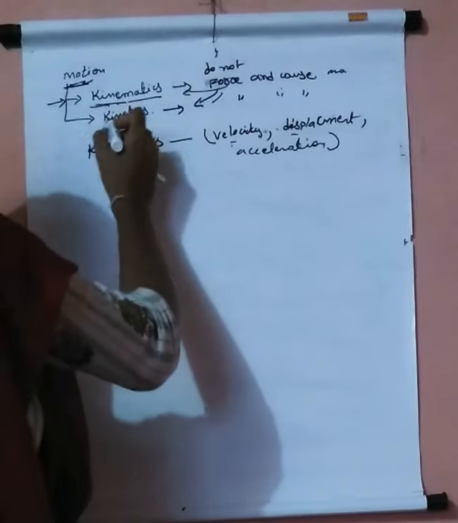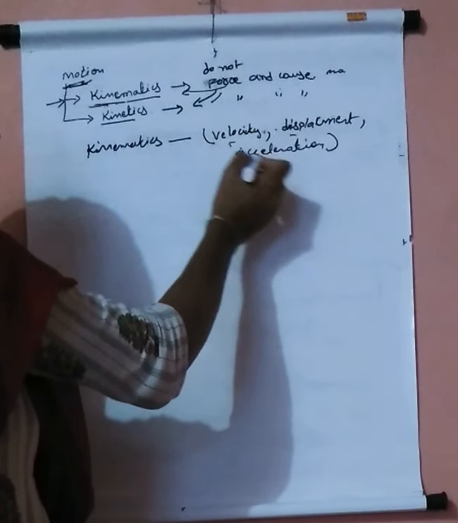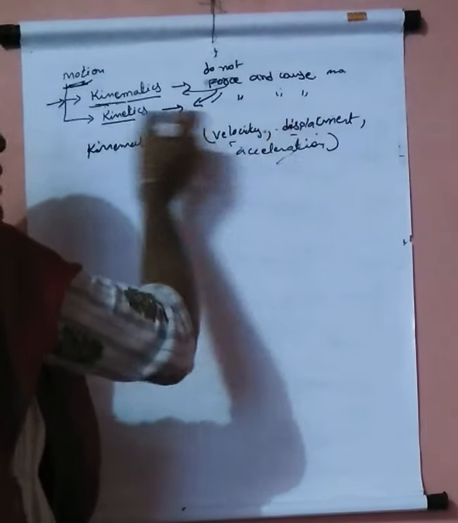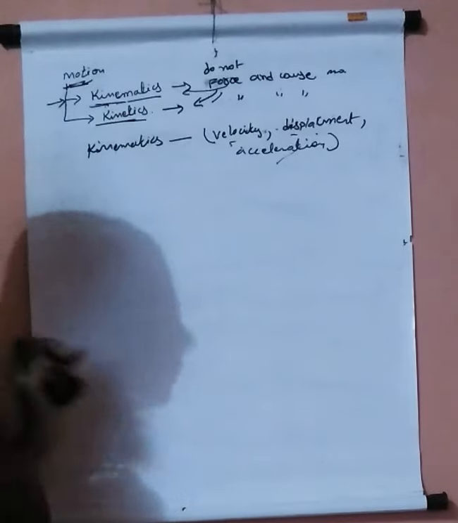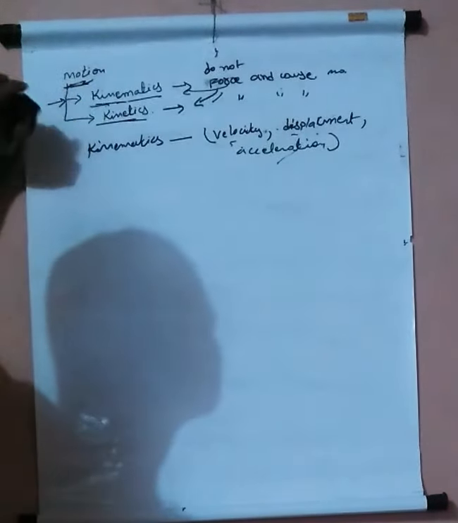We bother about why there is a change in velocity, acceleration, displacement; that comes under kinetics. Understood the difference between kinematics and kinetics?